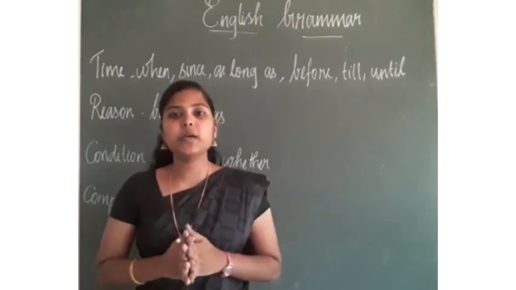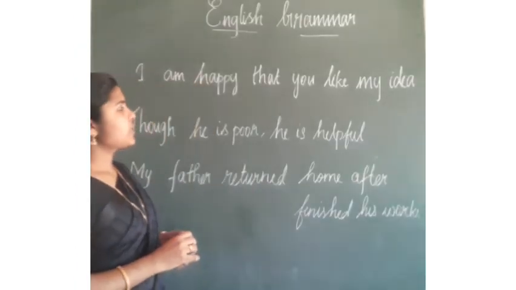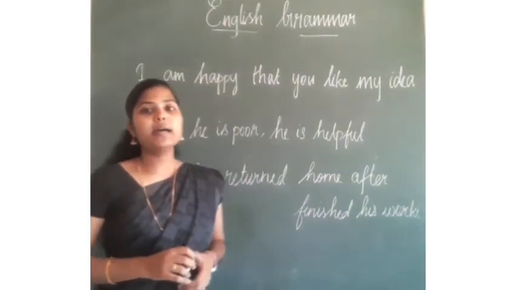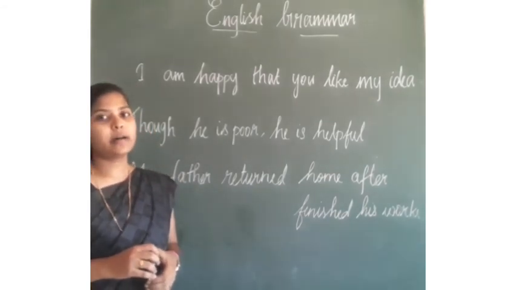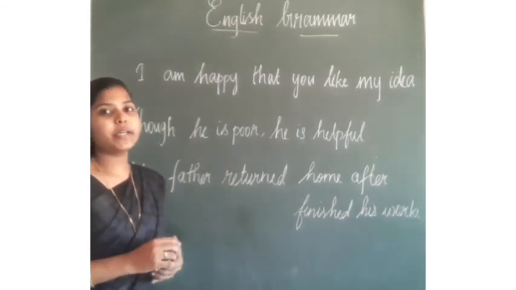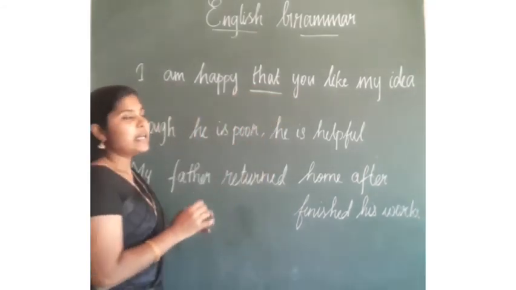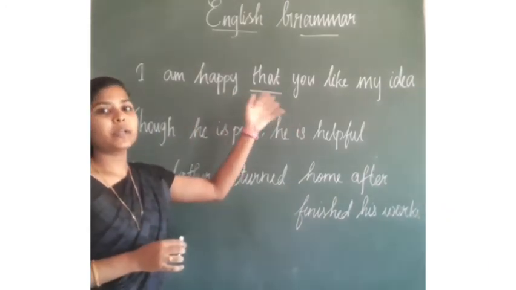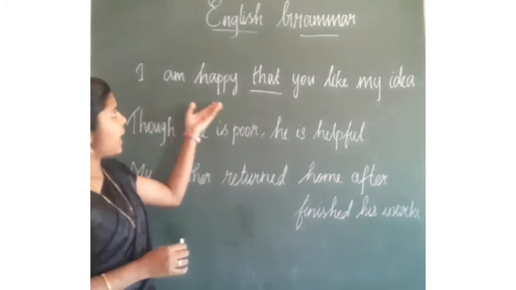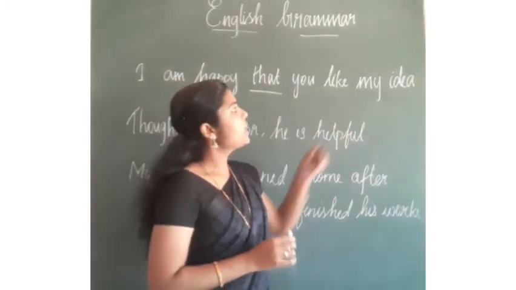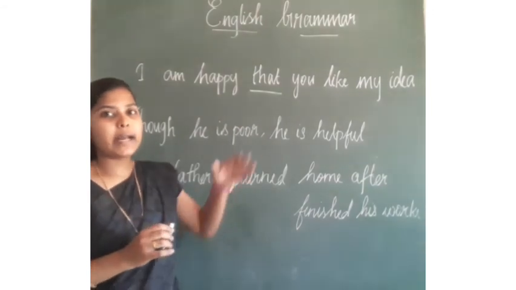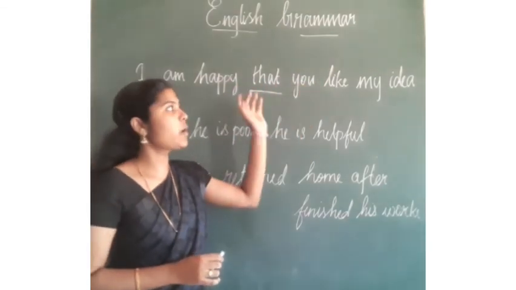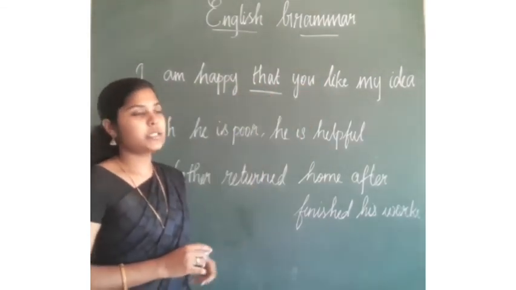Till this, can you understand, students? Now look at these examples. I am happy that you like my idea. Here, what is the subordinating conjunction? That. That is the subordinating conjunction and it joined the two clauses. I am happy that you like my idea. So, you like my idea is a clause and I am happy is another clause. These two clauses are joined by the subordinating conjunction here.